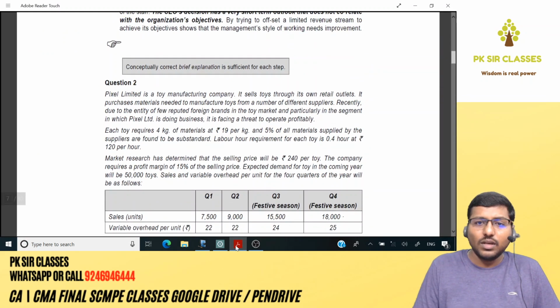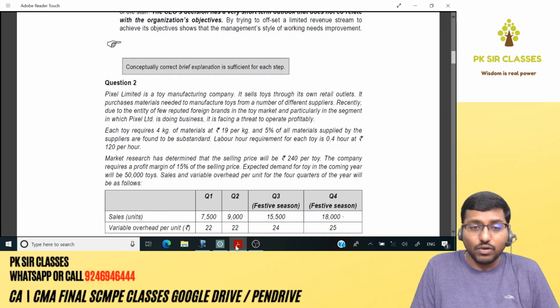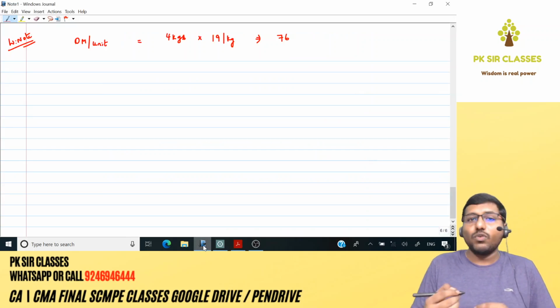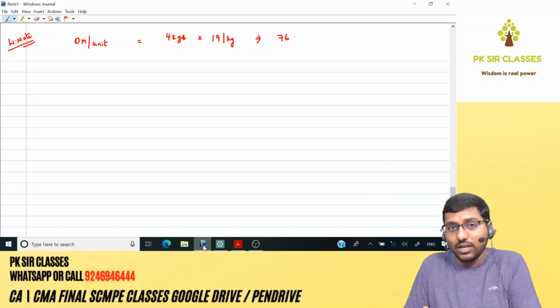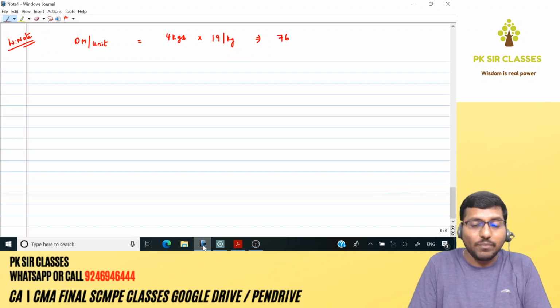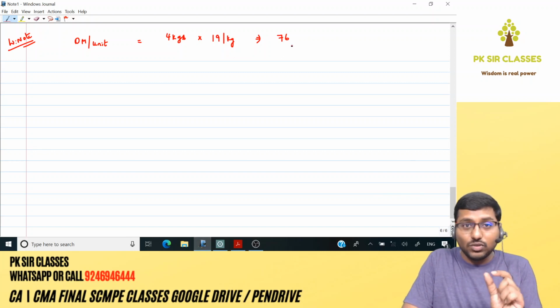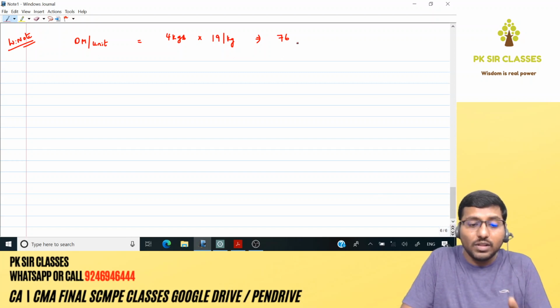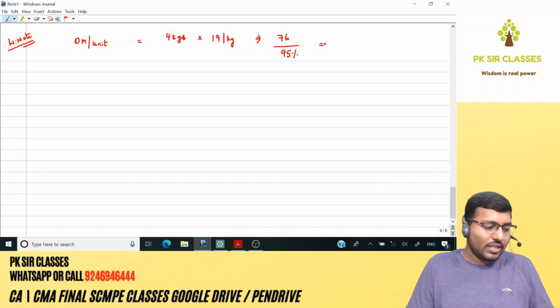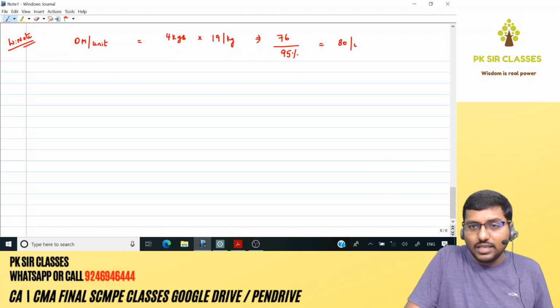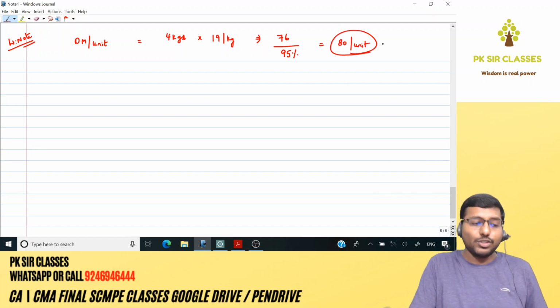See, so 5% of all materials supplied by the suppliers are found to be substandard. So when 5% is found to be substandard, what does it mean? It means you are using only 95%, which means I need to use more raw material than what is required. Because of that wastage, direct material cost per unit will eventually increase. How much will it increase? Very simple. Divide it with 95%. So 76 divided by 95%, you get your answer as 80. So 80 will be the direct material cost per unit.